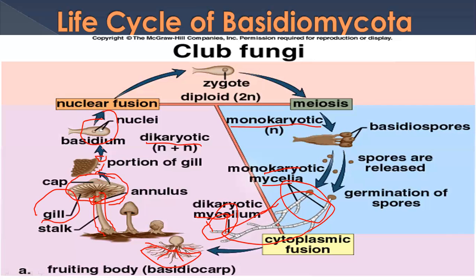And when the basidium or this fruiting body is formed, it has two nuclei, like here it is dikaryotic mycelium. So when they get mature, the nuclei fuse, then again a diploid structure, then again a haploid structure over there. So between haploid and diploid, like spore formation and vegetative reproduction, that is asexual, and sexual reproduction is there.